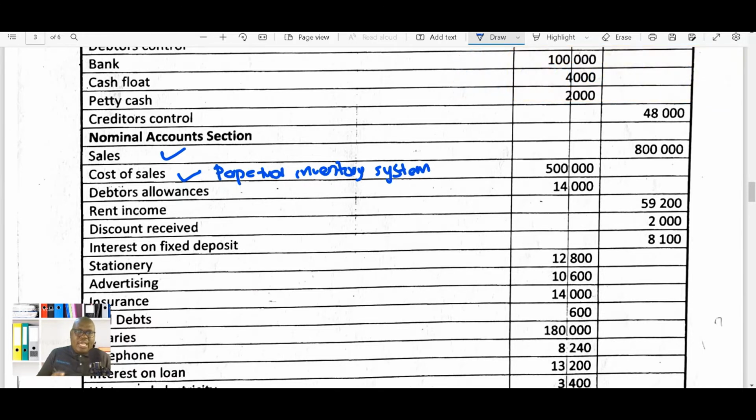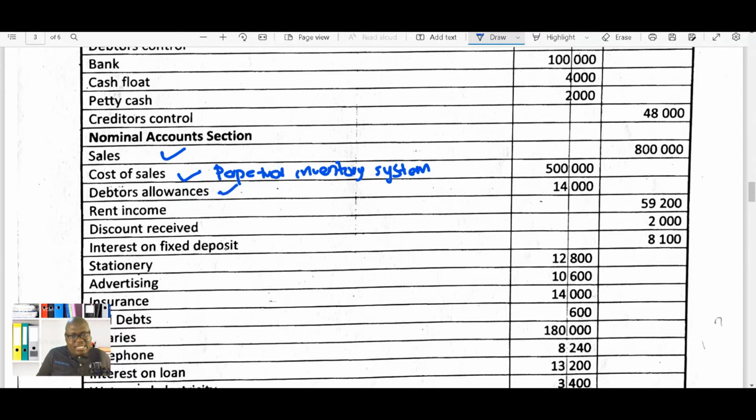Okay, so here we do cost of sales immediately after we have sold. I hope that makes sense. And so you need to also be able to identify which accounts are going to affect your trading account. Because I know that they are using a perpetual inventory system, this means that I will be looking at sales, cost of sales, and then also the debtors allowance.